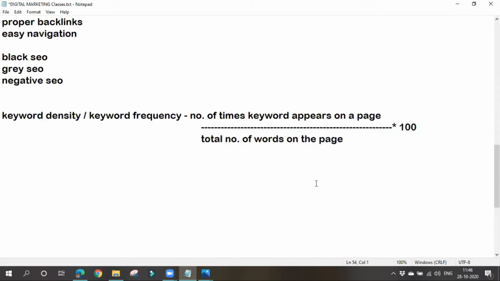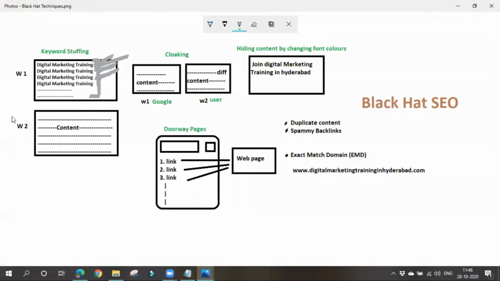So the thing is, we should use keywords based on the content we write. Along with the content, we should write the keywords. We should not overstuff the keywords, or go only with the keywords. We should give proper content, as well as use keywords in that content. So this is the formula: number of times a particular keyword appears on a page divided by total number of words on the page. If our content has some 100 words, then how many times can we use a particular keyword? This is known as keyword density or keyword frequency. Don't overstuff keywords. That's the thing.